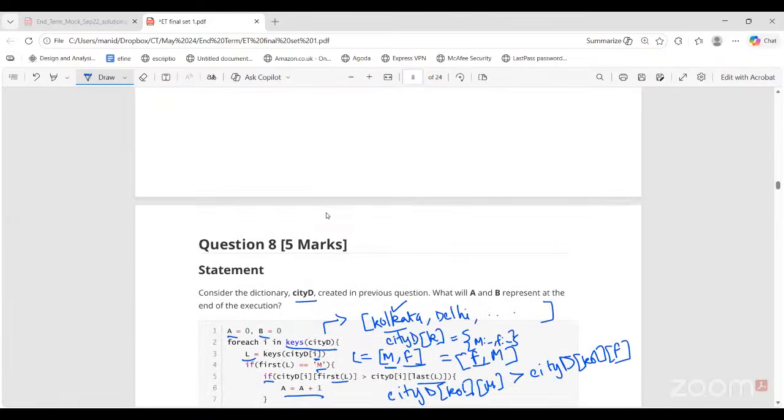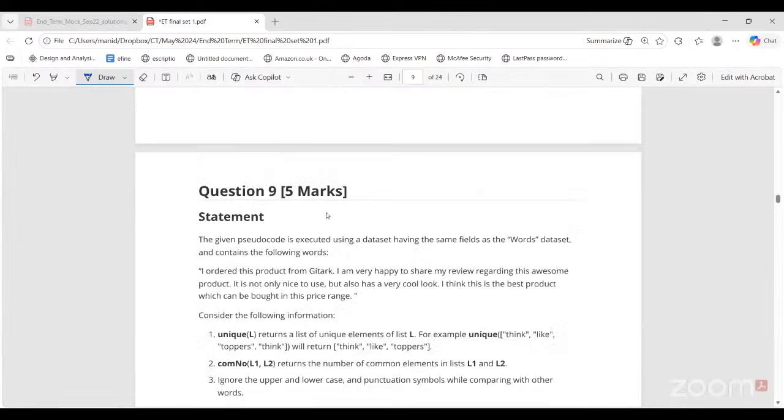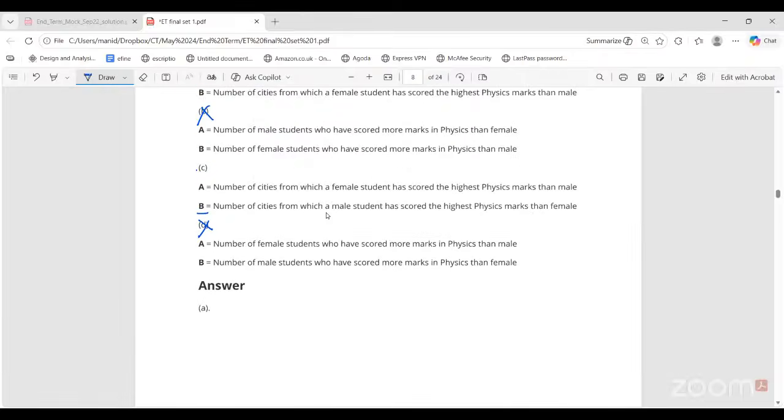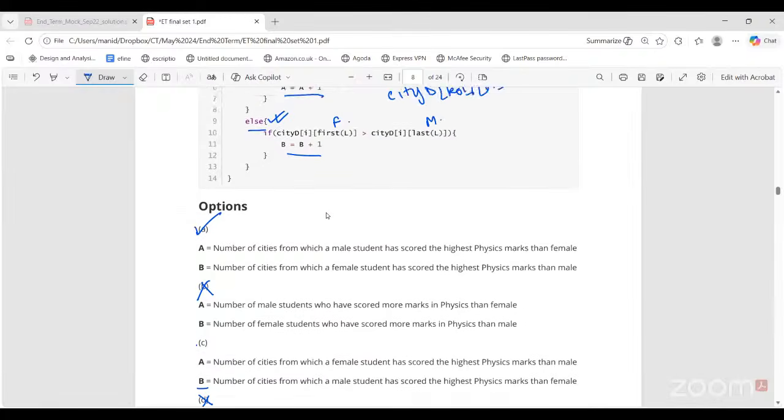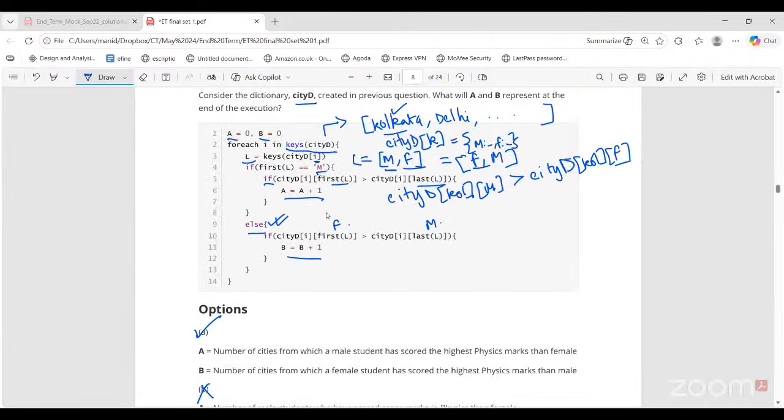Okay, this is also a very simple question. How is it clear from the code? These two statements are exactly the same, if city of DI statements are fifth and 10th. But in which criteria am I using the statement? The first statement in line 5 is executed when the first of the list is M.